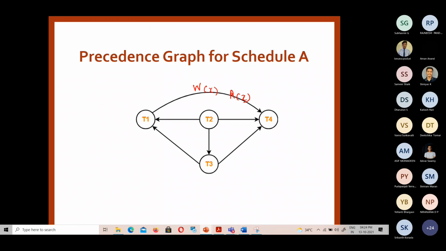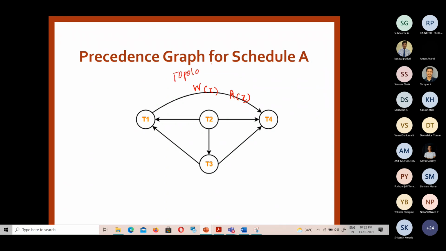In this graph, there is no cycle formed. If there is no cycle formed, then we can get a serializable schedule. Conflict serializable schedule means we need to know in which order it can be executed serially. That can also be seen, and that is done by means of topological sorting.